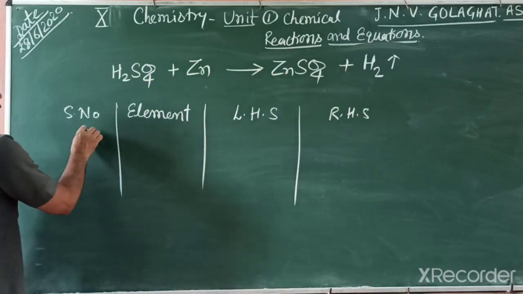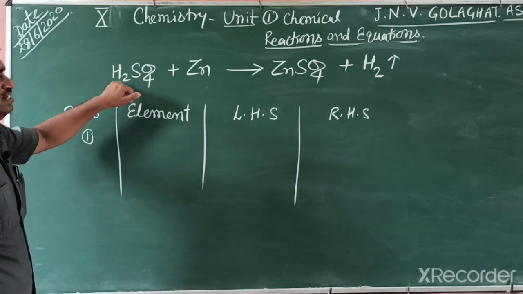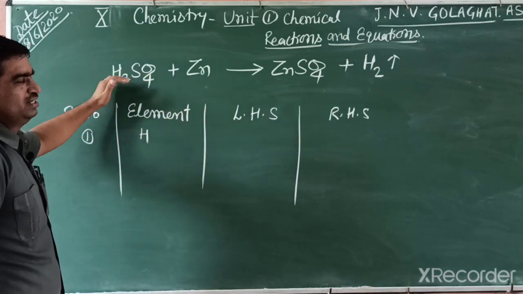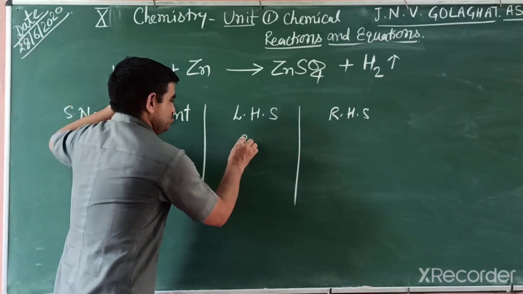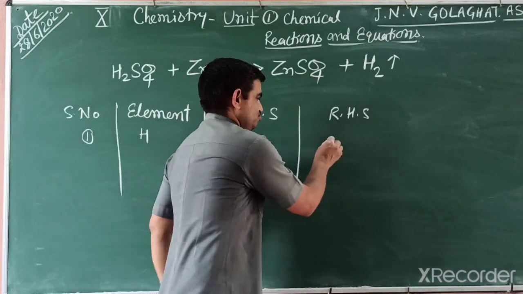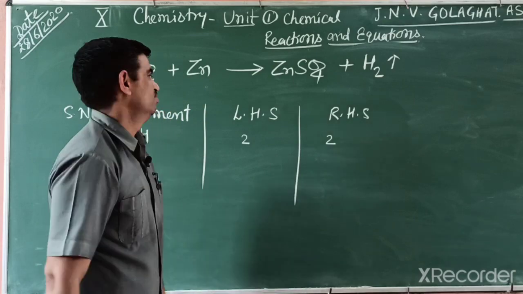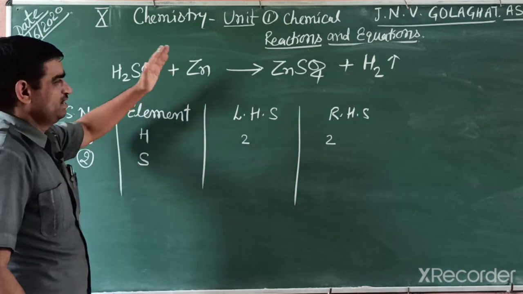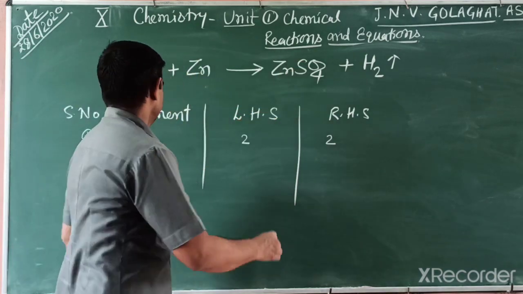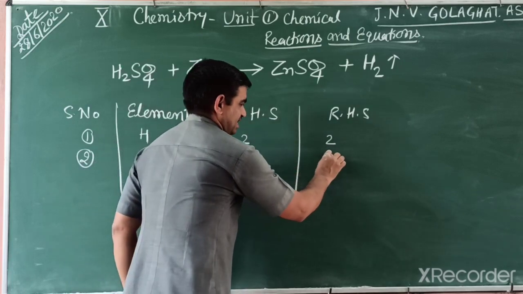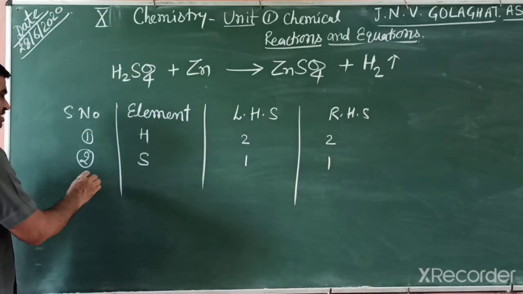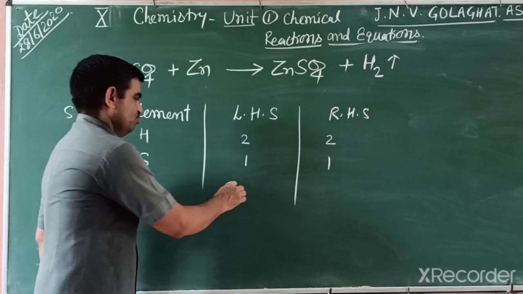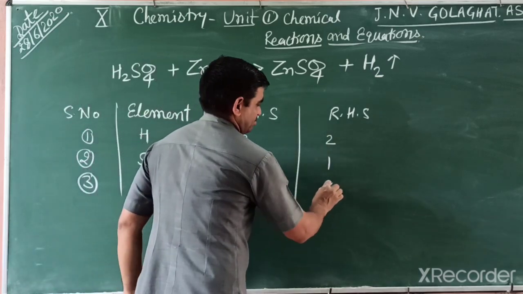So the first element is hydrogen. We write hydrogen. On the left hand side, how many hydrogen? Only 2. So you write here 2, and the right side also 2. So hydrogen is balanced, both sides equal. The next element is sulfur. Sulfur left side 1, right side also 1. The third element is oxygen. You write oxygen, left side is 4 and right side also 4. So this is also balanced.